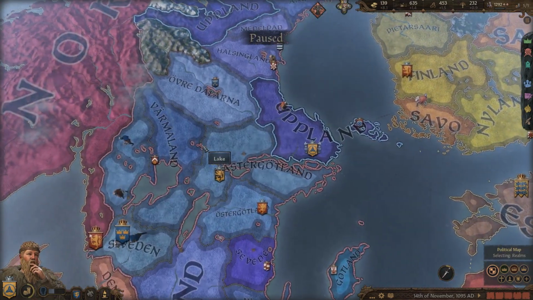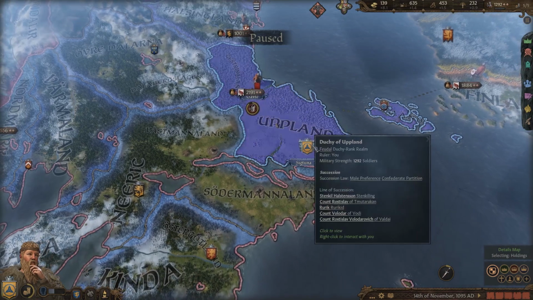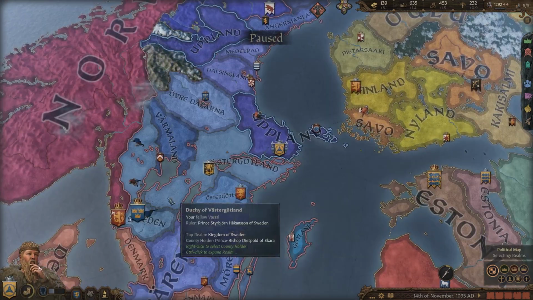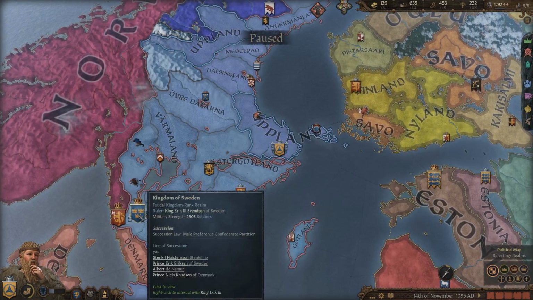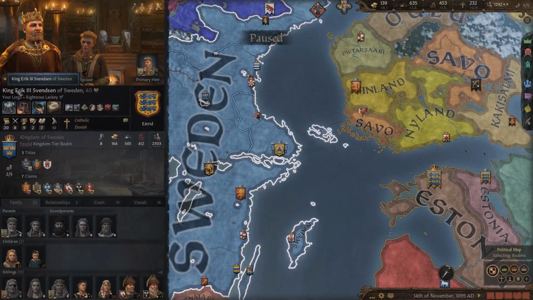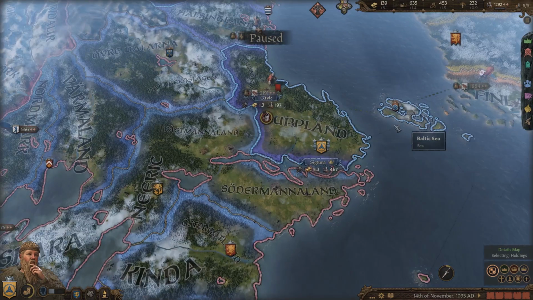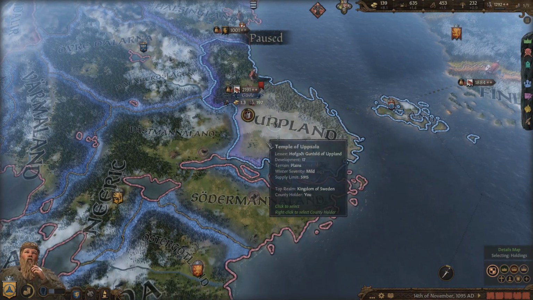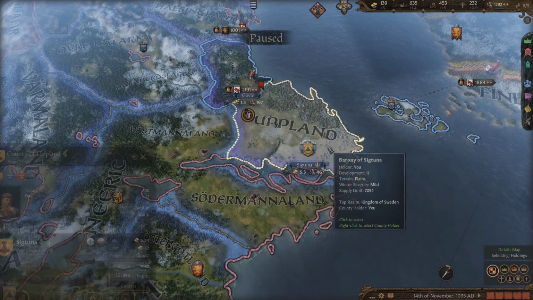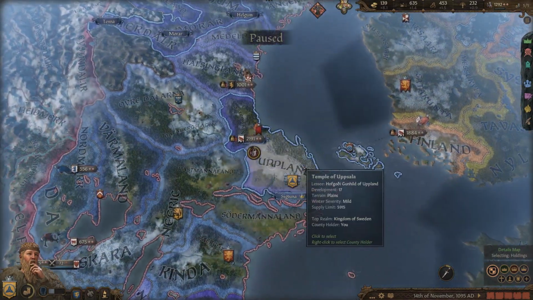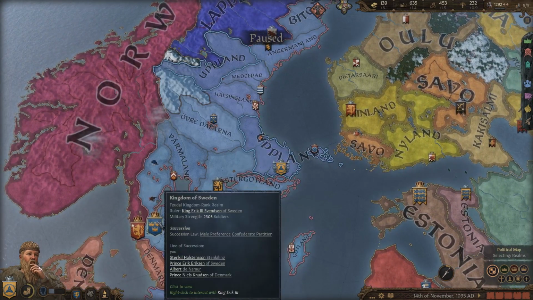Okay, so I thought I was recording, but it turns out I was not recording. We actually lost our capital here, this county of Upland, but since there was a war going on to put this guy King Erik in charge of the throne, once he won that war, the claimant war, he actually became the king, and it moved the capital of Sweden down here, leaving only a one county vassal over here. So I just took them over super easily, and we got our capital back, baby. Oh yeah, baby!